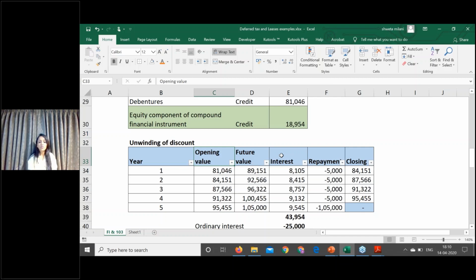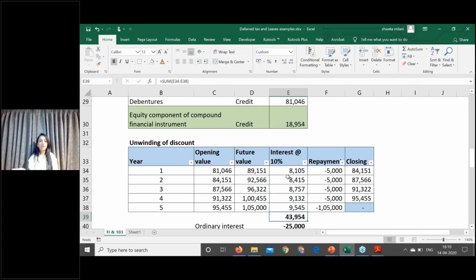What is unwinding of discount? It is nothing but whatever your present value, you have to take it to future value on a year basis, and the interest will be charged to your profit and loss account based on your current market rate, that was 10%. So interest will be debited to your profit and loss at the rate of 10%. The interest of 43,000 will be debited to your finance cost account. Please remember your unwinding of discount table should always be 0 at the end, and that is how you will account for the interest.